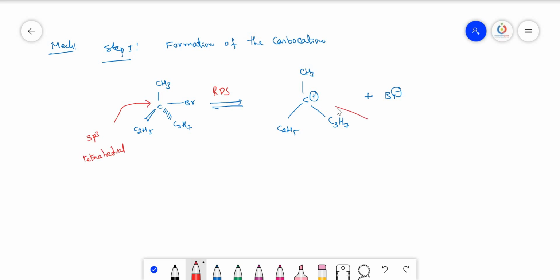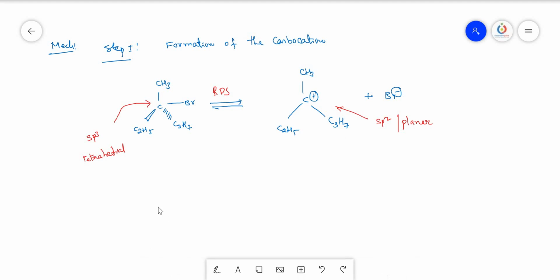But now this particular carbocation is sp2 hybridized and the shape is planar. So formation of the carbocation intermediate is the rate determining step. Since it is planar in shape, all these alkyl groups will come to the same plane.